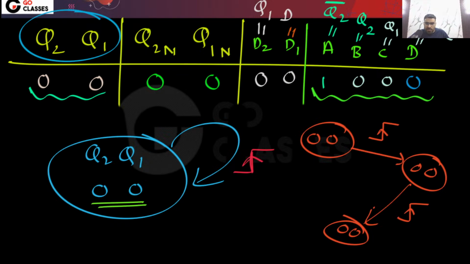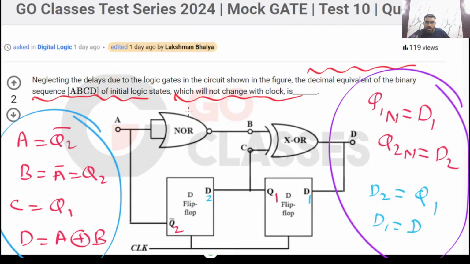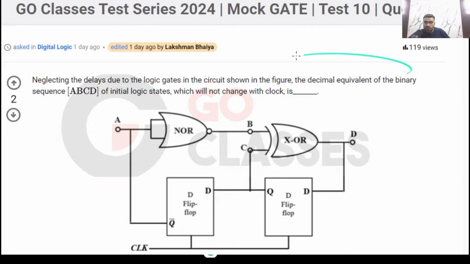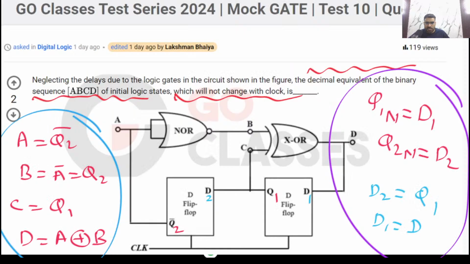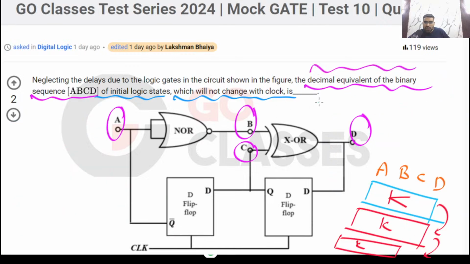So your final answer will be, what is the decimal value of ABCD? The question is asking what is the decimal value of ABCD such that it will not change with the clock. So the answer is 8. Is this clear? So for this question, the answer is 8.